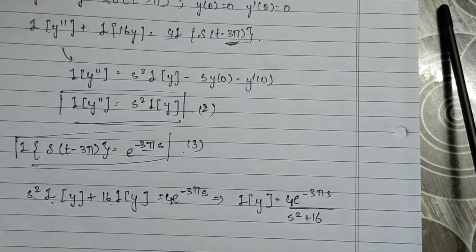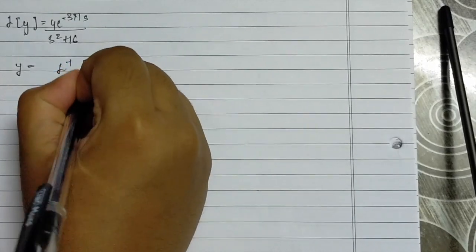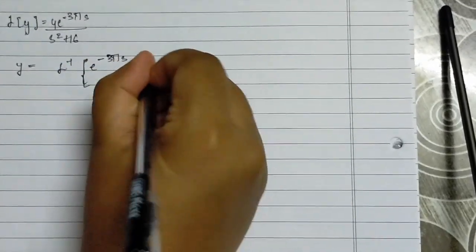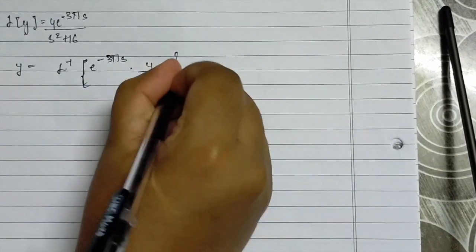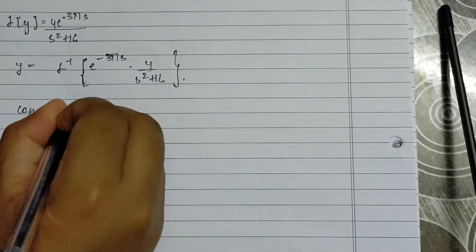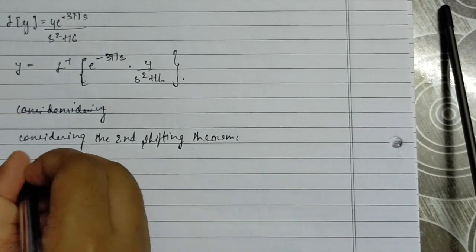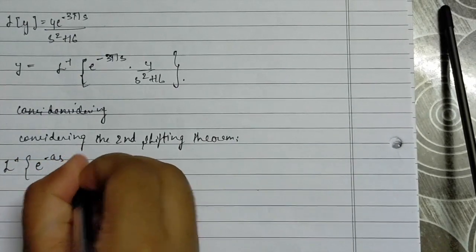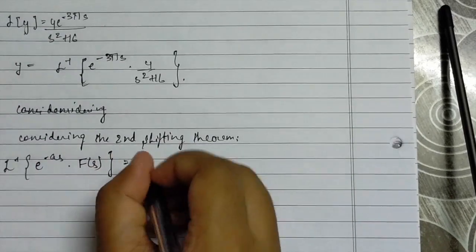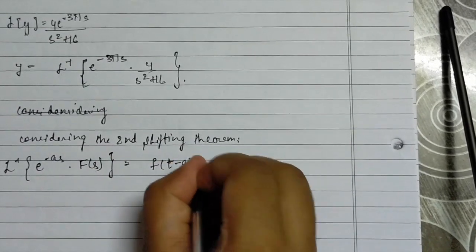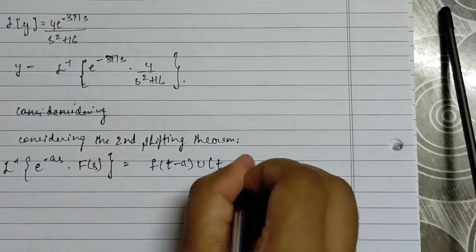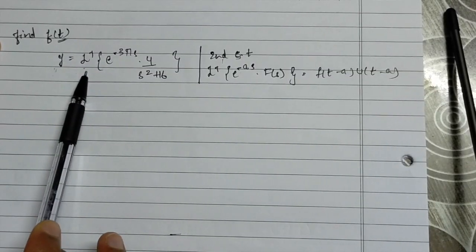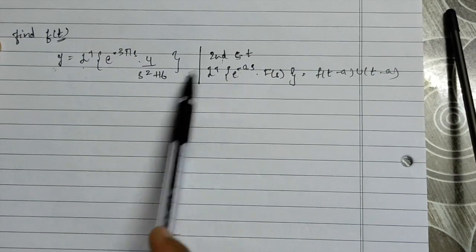To find y, we take the inverse Laplace on both sides and we get y equals inverse Laplace of e power minus 3 pi s times 4 by s squared plus 16. Considering the second shifting theorem, we have inverse Laplace of e power minus as times F of s equals f of t minus a times u of t minus a. This is what we previously found, and this is the second shifting theorem in inverse form.